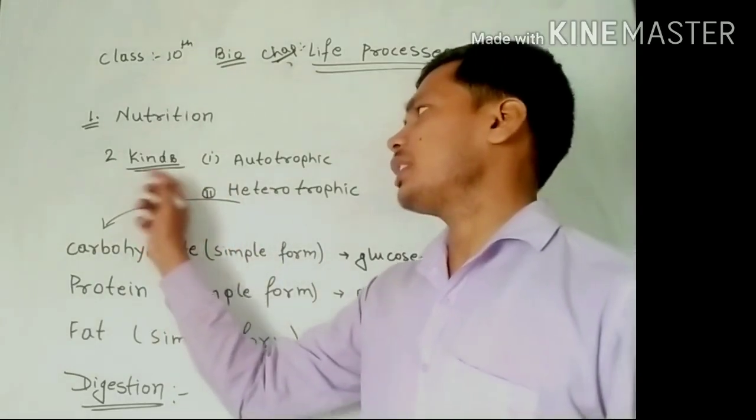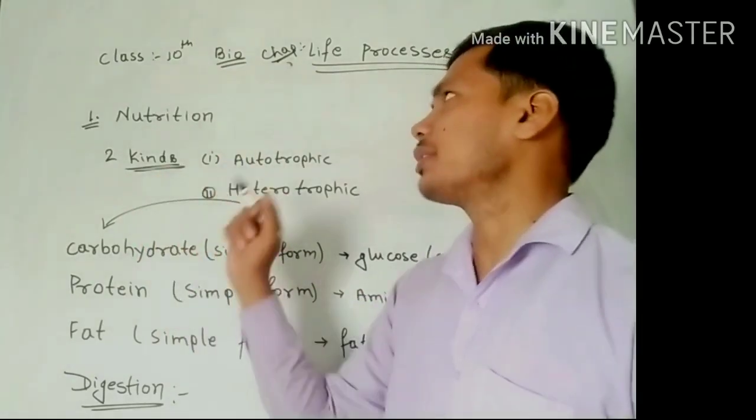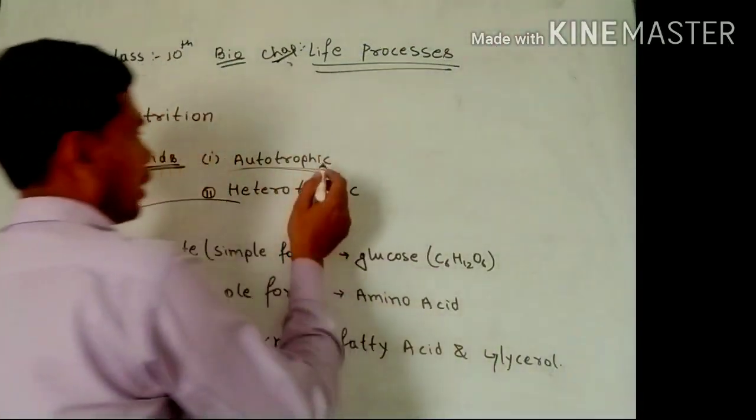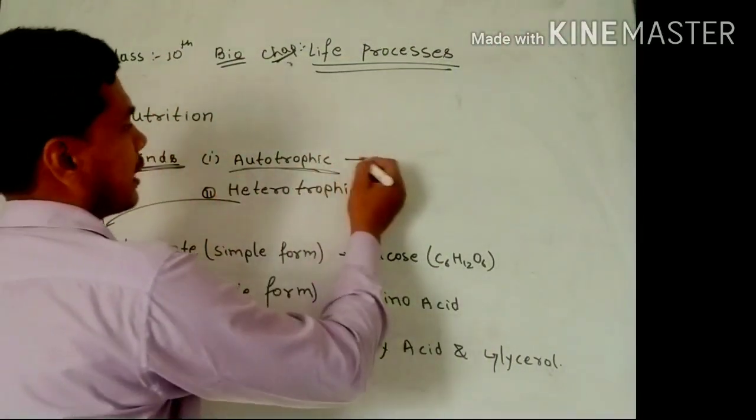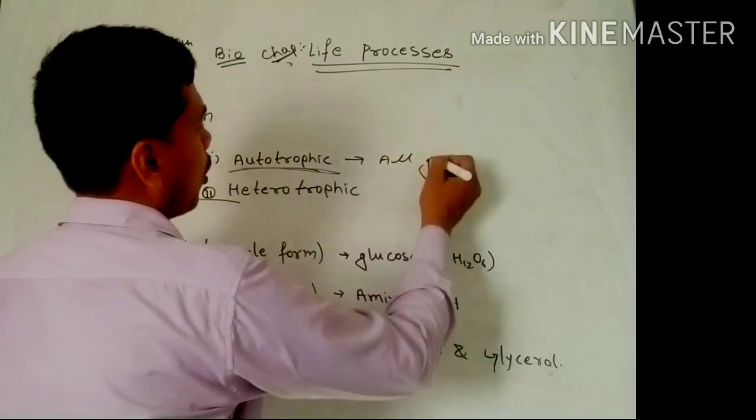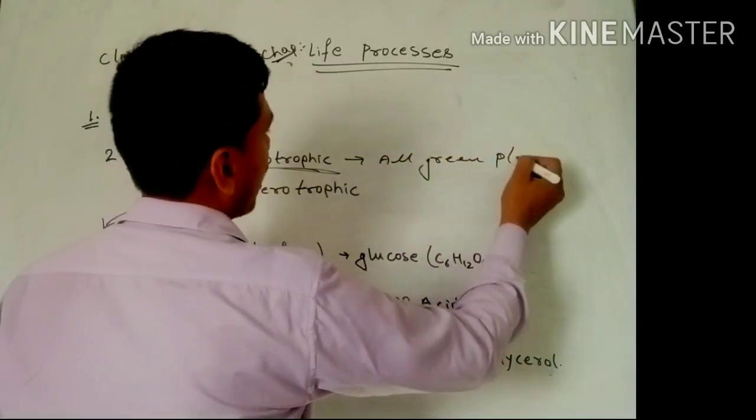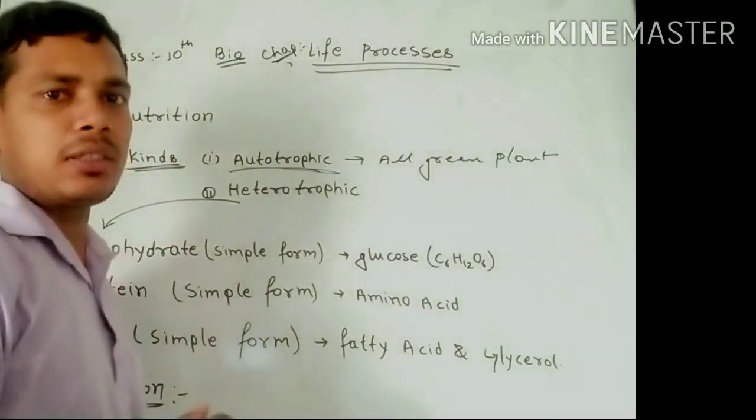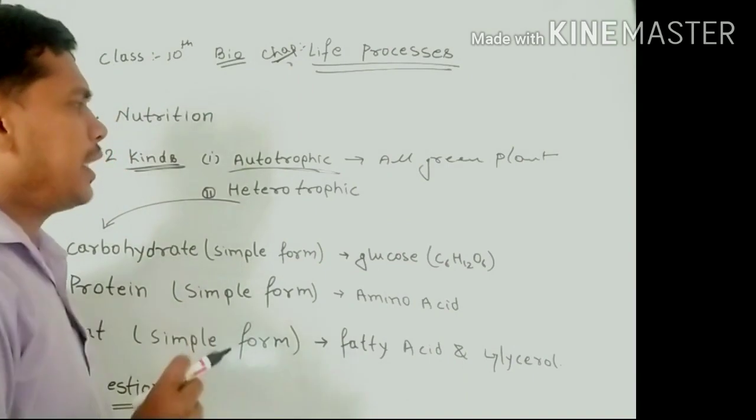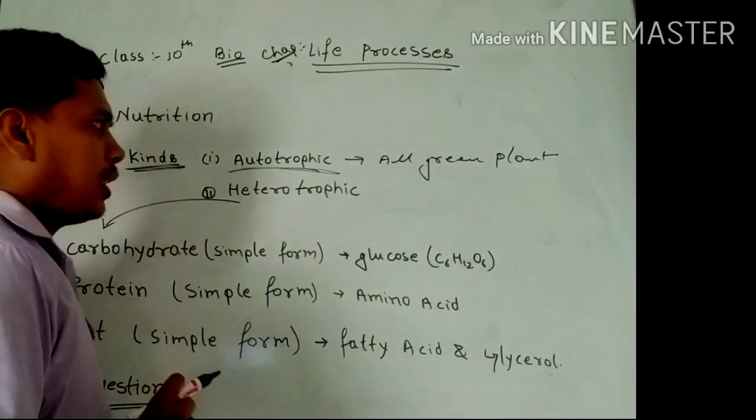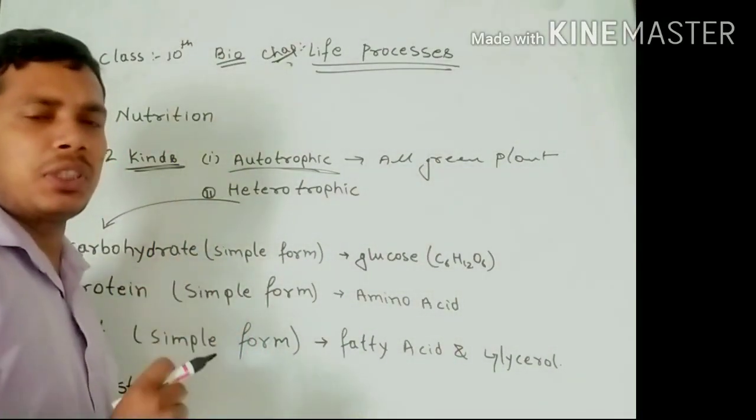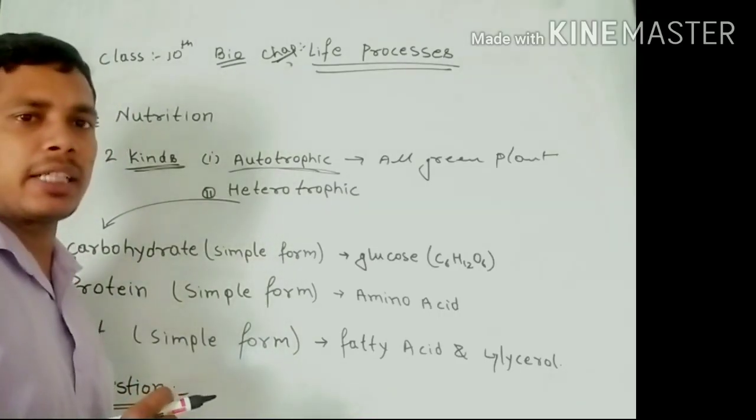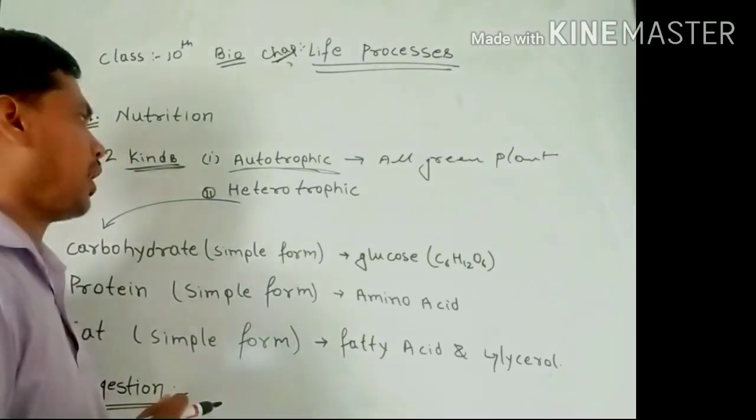Actually, there are two types of nutrition. First is autotrophic. Autotrophic means all green plants. All green plants perform autotrophic nutrition. It means they synthesize their food with the help of very simple substances like water, carbon dioxide, minerals, etc.